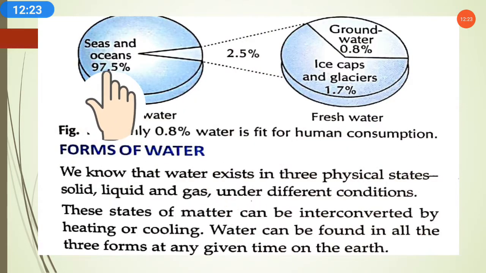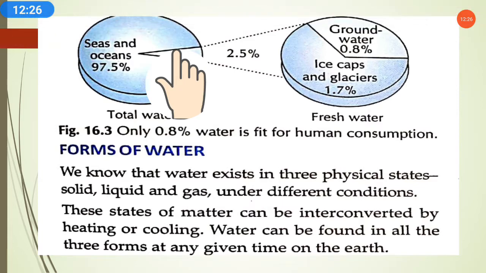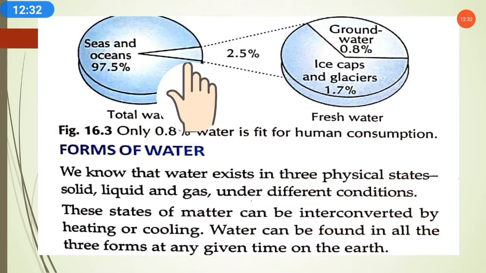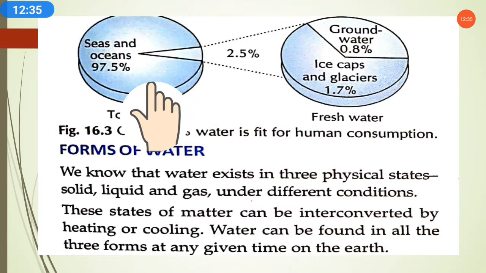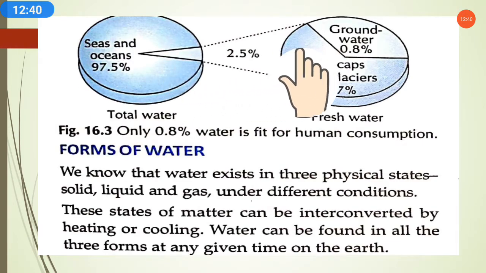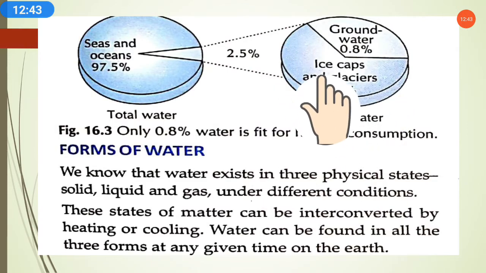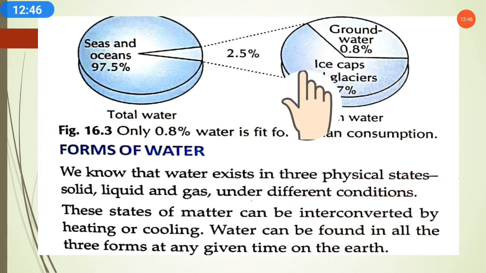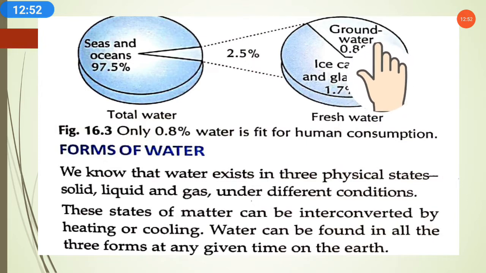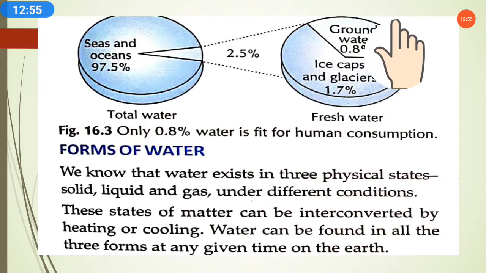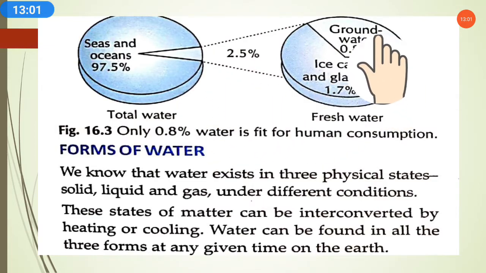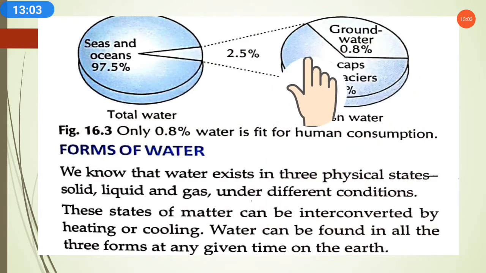Here in this picture you can see this much part is 2.5%, and this whole larger fraction is 97.5%. Means this much water is present in the seas and oceans, and this much is 2.5% water, which also has divisions. 1.7% is ice caps and glaciers, and only 0.8% is groundwater which we can use directly. So we can see how very small a percentage of water we have as fresh water. So we should use it very carefully.